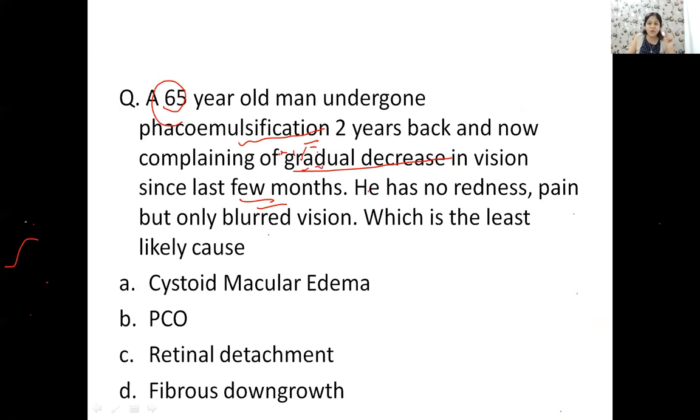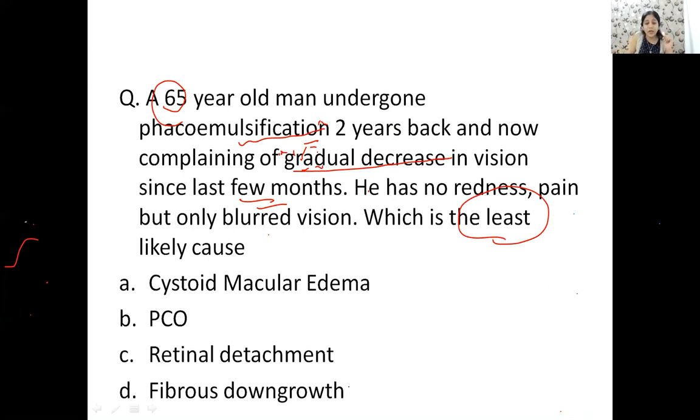Guys, read the question well always. They are asking you what is the least likely cause. So what should be the answer? Anybody? What should be the answer? Now, I'm sure you have not read the question properly. Dr. Rajan, Dr. Sana, I'm asking you, beta, what is the least likely cause? Dr. Ranjit also, the least likely cause.